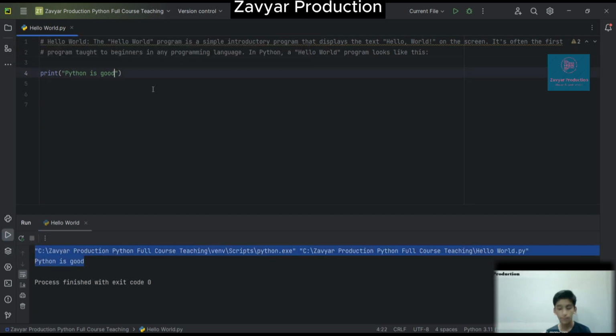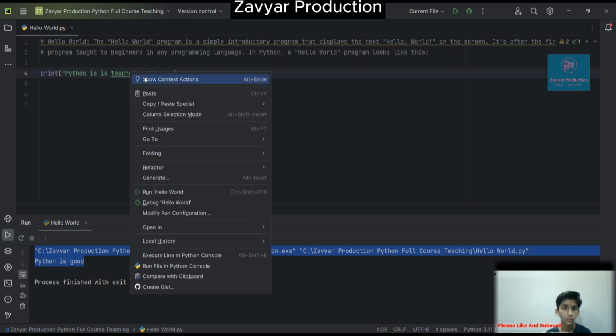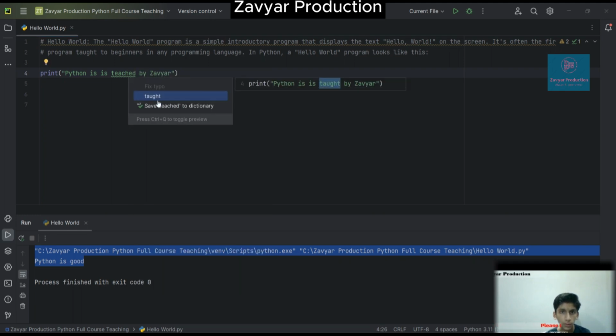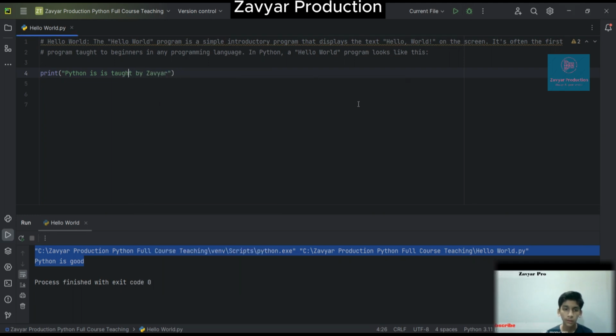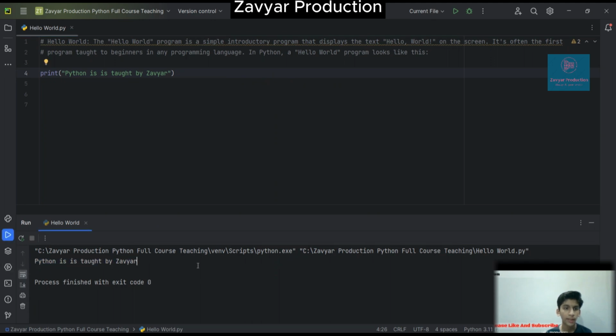Now print Python is taught by Xavier. Here I spelled it wrong, so I fix the spelling, taught. So when I press run, it says Python is taught by Xavier.